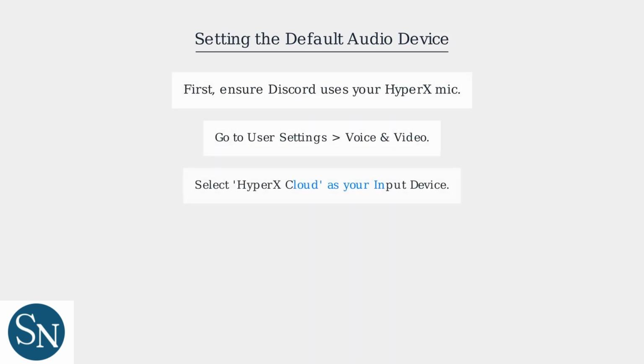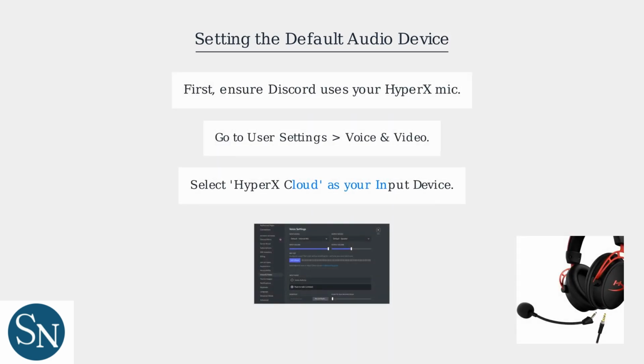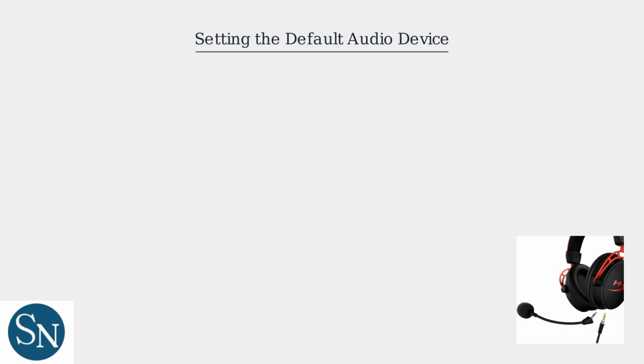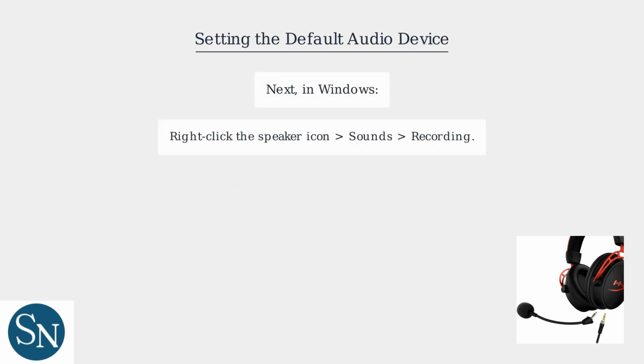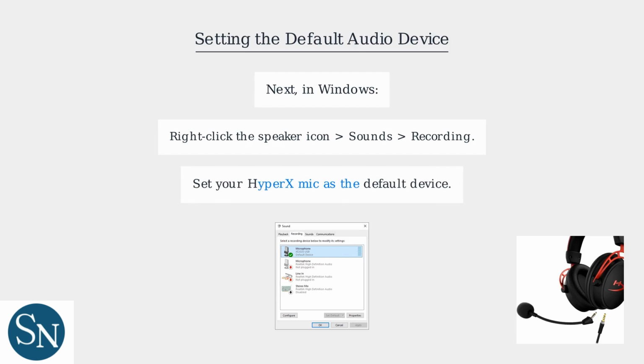First, ensure Discord is using your HyperX mic. Go to User Settings, then Voice and Video. Select HyperX Cloud as your input device. Next, in Windows, right-click the speaker icon, go to Sounds, then the Recording tab. Set your HyperX mic as the default device. This ensures proper audio routing.